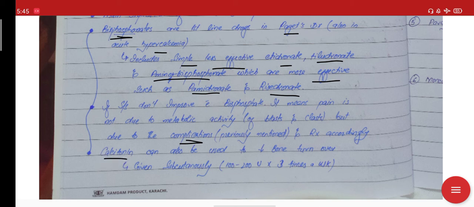Moreover, calcitonin can also be used, but it is not first line therapy. Remember, calcitonin can be used in all those areas where bisphosphonates are used, but bisphosphonates are the first line treatment. Calcitonin is given subcutaneously, 100 to 200 units 3 times a week. So for Paget disease, you have to remember bisphosphonate and calcitonin, but the basic first line treatment is